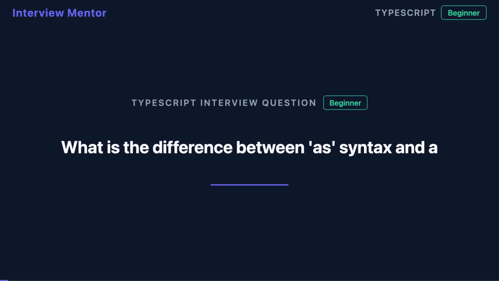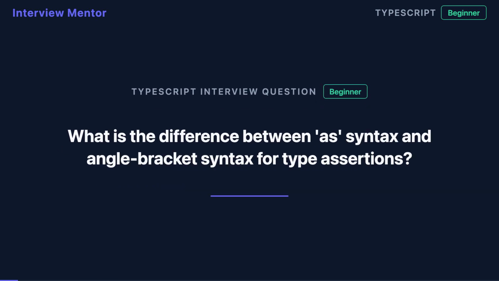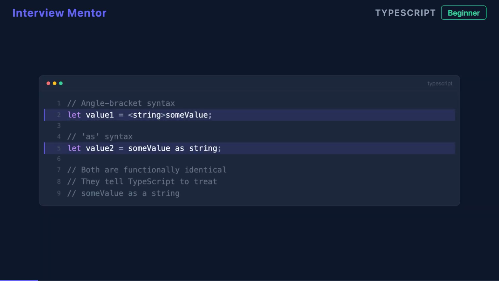TypeScript offers two ways to write type assertions, but only one of them works in React. Let's explore why. TypeScript provides two syntaxes for type assertions. The angle bracket syntax uses angle brackets before the value, like this. The as syntax places the as keyword after the value. Both tell TypeScript to treat a value as a specific type, and they're functionally identical at compile time. You can use either one to accomplish the same goal.